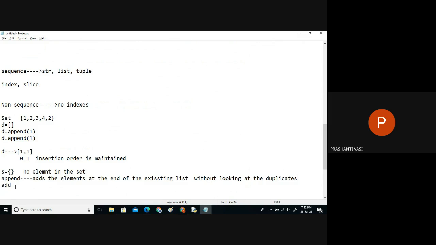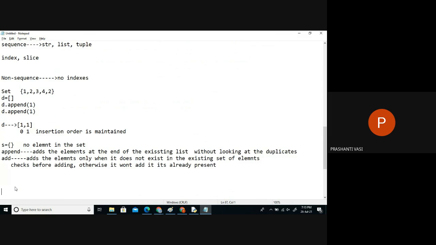But add adds the element only when it is not present in the existing set of elements. So this method is checking. It checks before adding; otherwise, it fails. That means it won't add the element if it's already present.